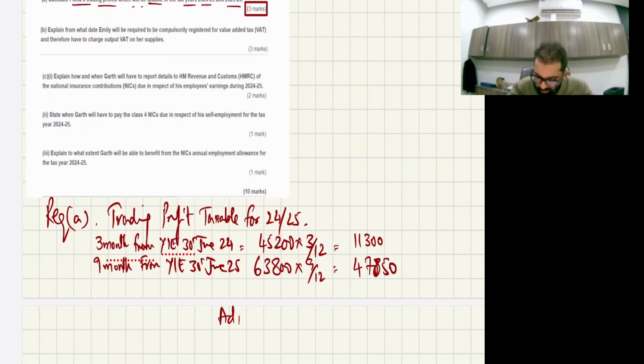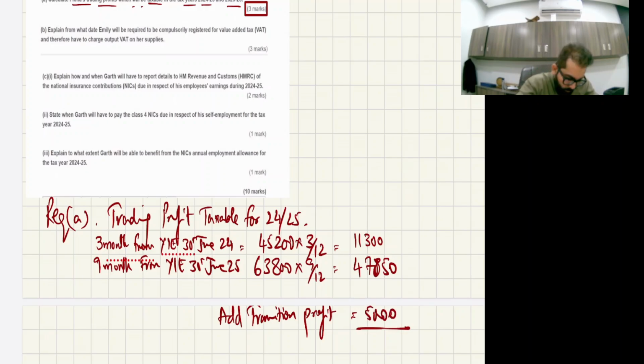Plus add transition profit. I already told you transition profit, and that transition profit is 5,000, right? That's it.